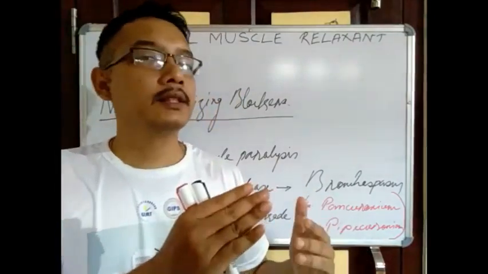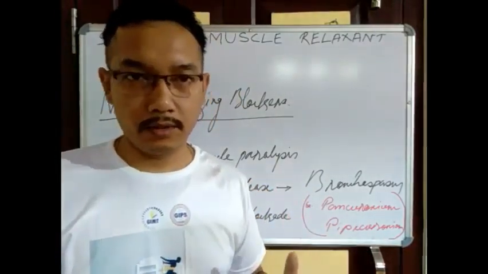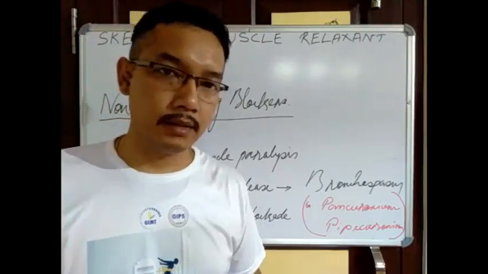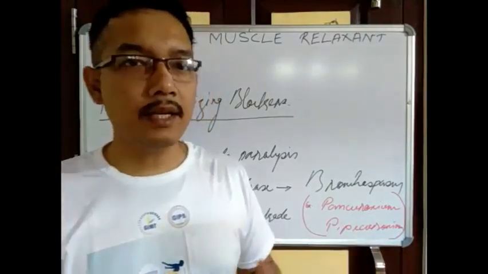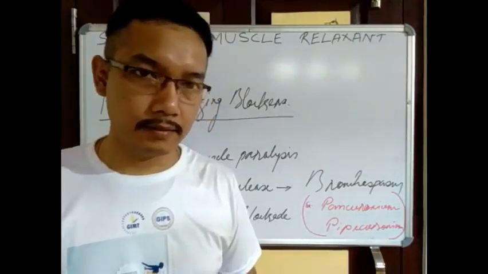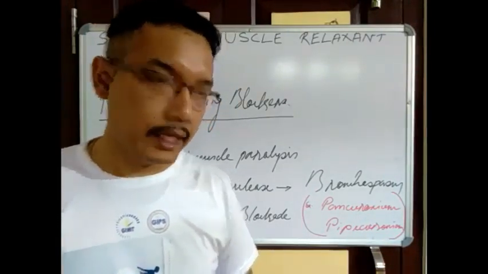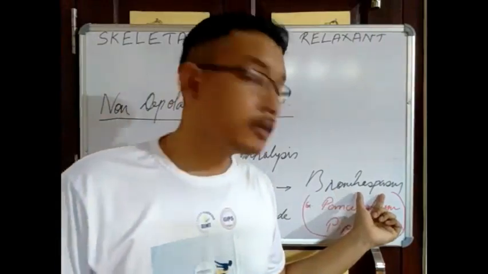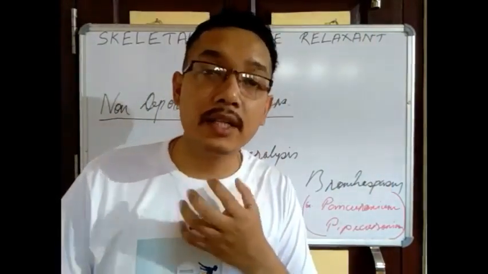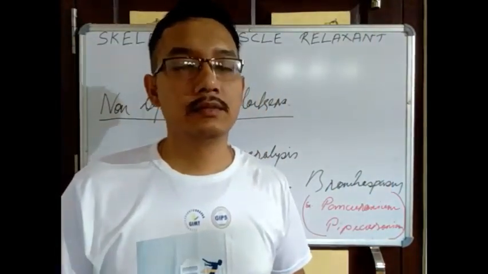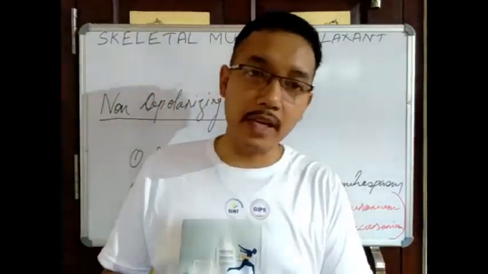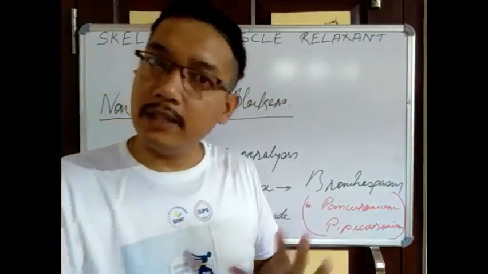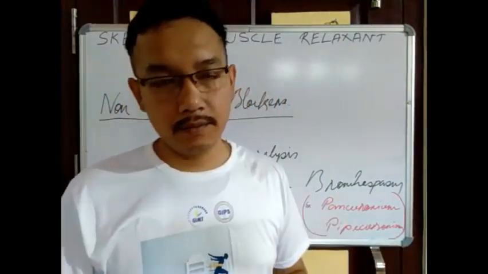All the non-depolarizing blockers can release histamine, some to a higher extent, some to a lesser extent. That is why they can cause bronchospasm, bronchoconstriction. The bronchoconstriction is not by any other mechanism, only by histamine release.